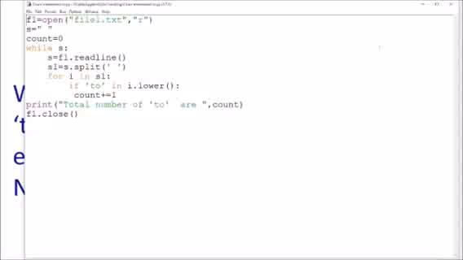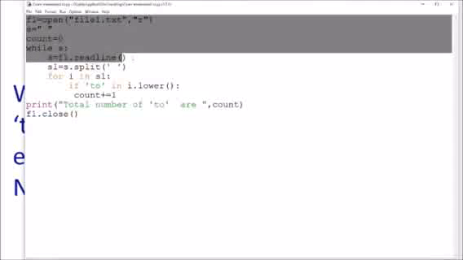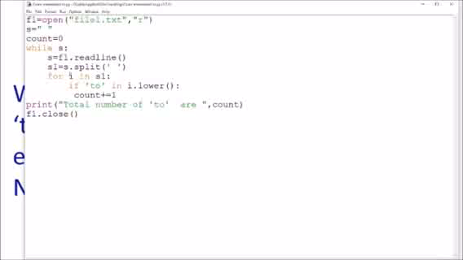Now the program is here. We have opened the file in read mode, infinite loop, then readline, it will read the first line, split it into words, access each and every word. Then if "2" in i.lower(), first of all it will convert it into lowercase, and then check whether "2" exists in the lowercase i or not. We have converted into lowercase because ignore case was written there. So if at all "2" is present, even embedded or non-embedded, it will increase the count by 1.